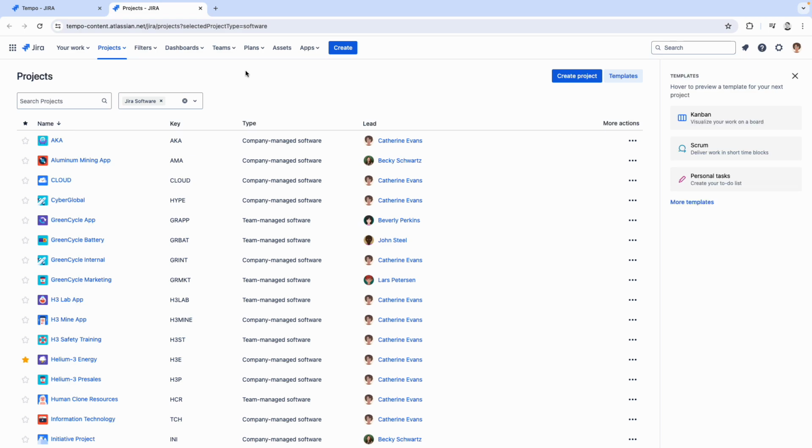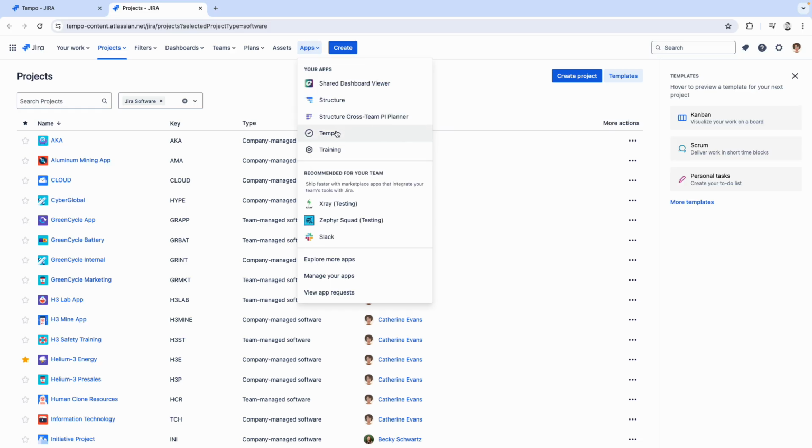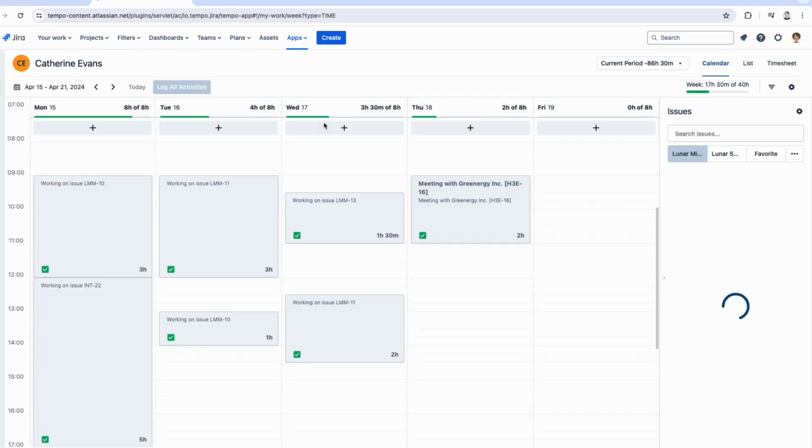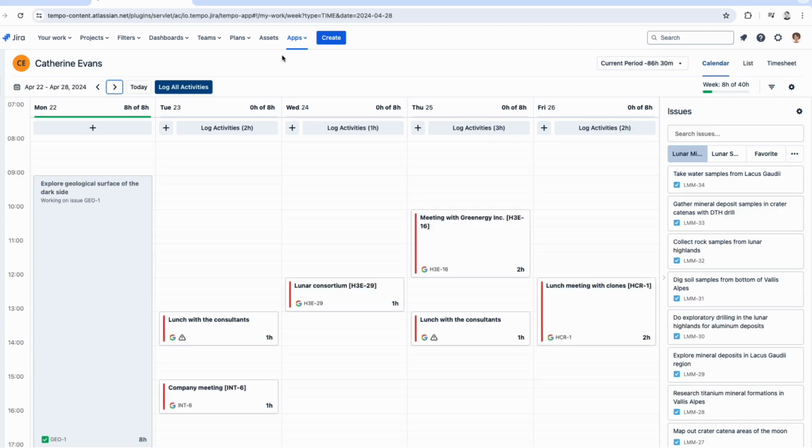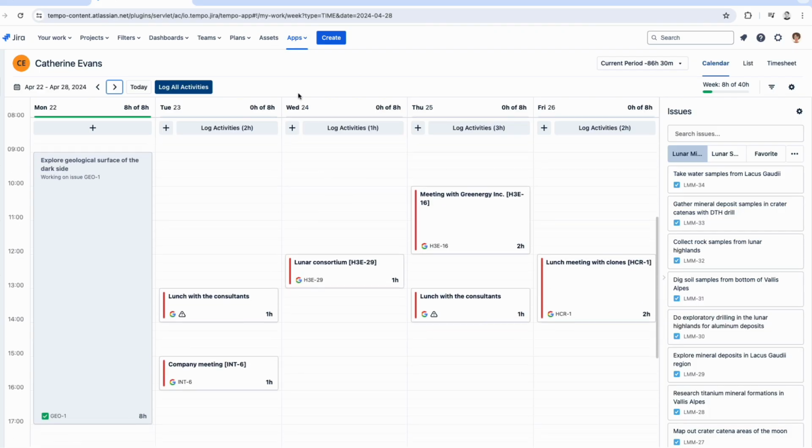Okay, so we're actually going to start right in Jira. Up here on the navigation bar, there's Apps. I'm going to find Tempo and click on it to get right into timesheets. We're going to go to the proper week. Here I am automatically in My Work. This is where your timesheet is, where users log their time.